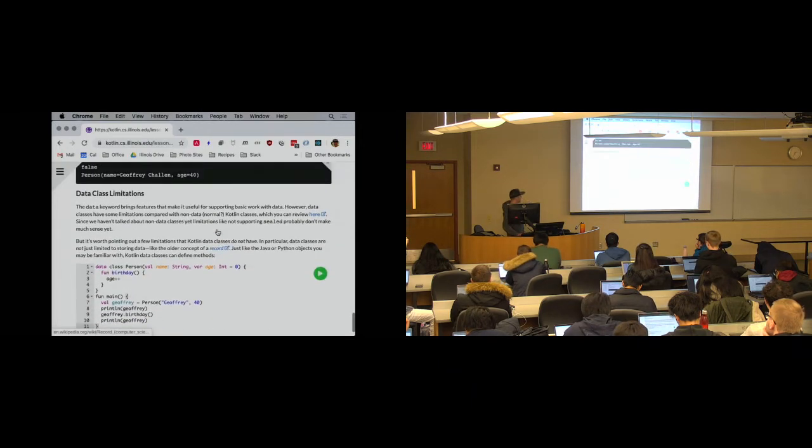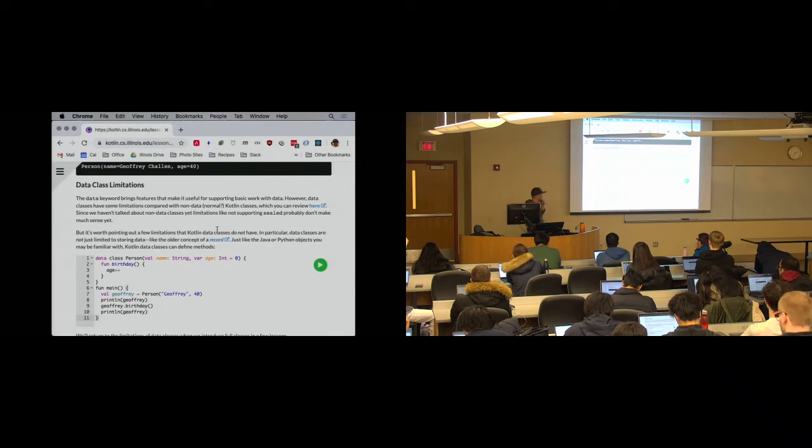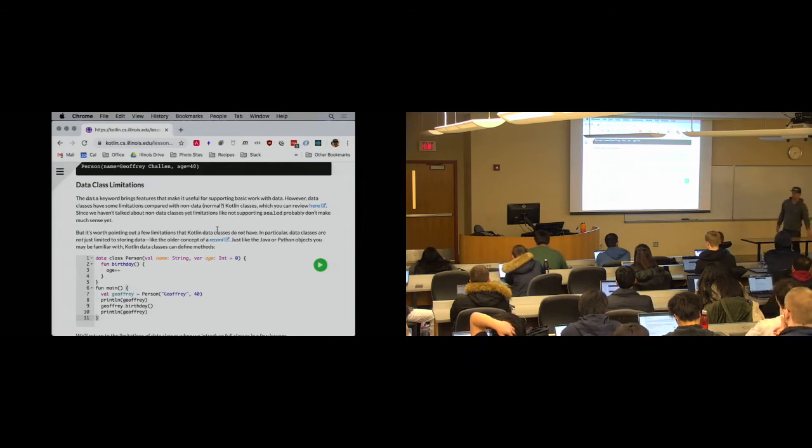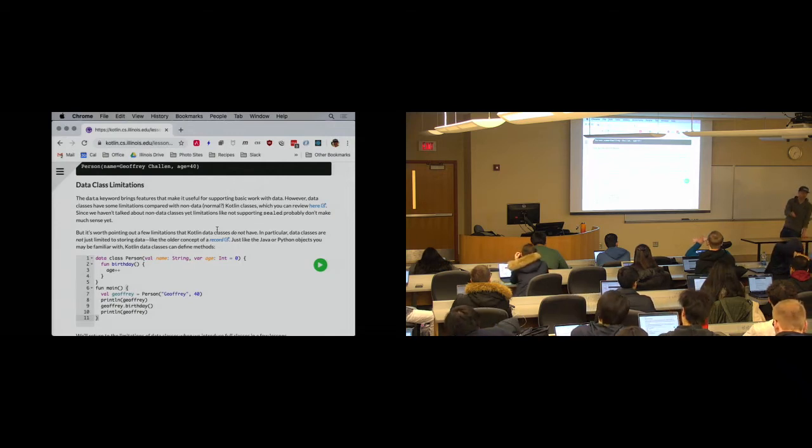Again, there are some limitations to data classes, and I have a link to a page that talks a little bit about them. But I just want to point out one thing. We're introducing data classes now so that we can use them when we start talking about collections and working with map, filter, and reduce. If I was teaching an intro class, this is exactly what I would do, because they're useful, and we can do a fair amount with data just using these without having to think about all the complexities of the object model.